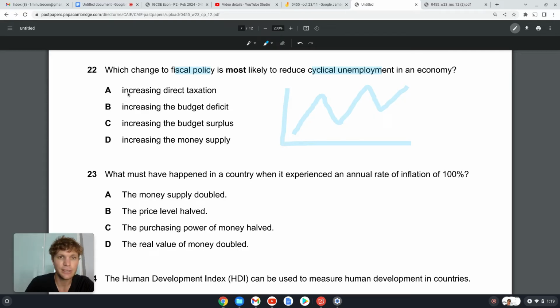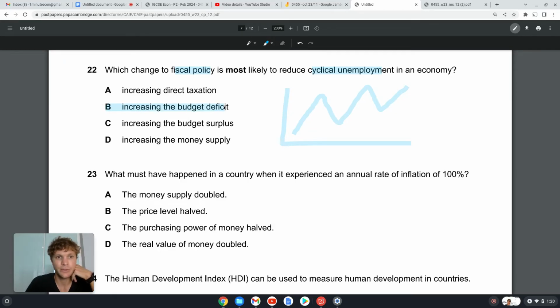If we increase direct taxation, I'm not sure that's going to reduce cyclical unemployment, because when GDP is going down, people are going to pay less tax, the government's going to have less budget. It just means if we increase the tax, people have less money, so then we're most likely going to have GDP going down, which is going to then cause cyclical unemployment. So shouldn't be A. B, increasing the budget deficit.